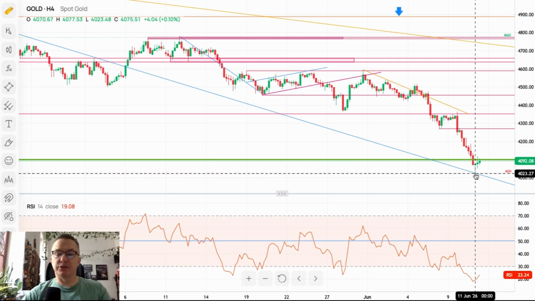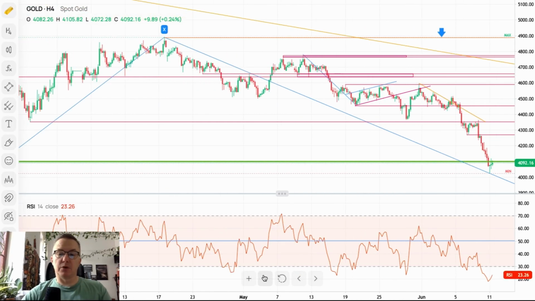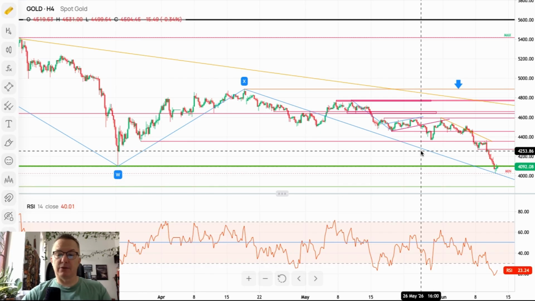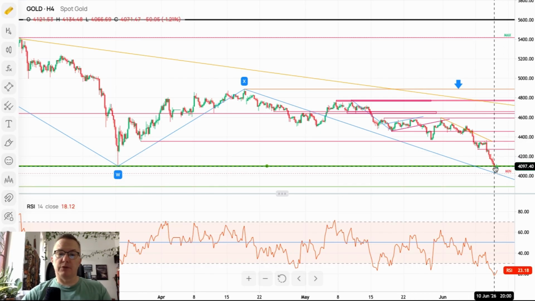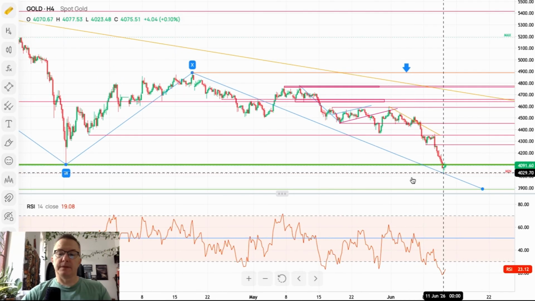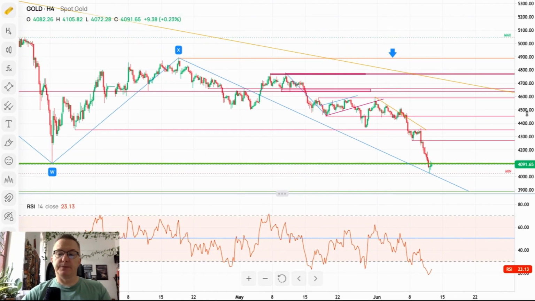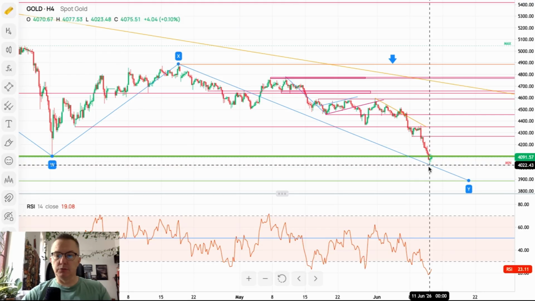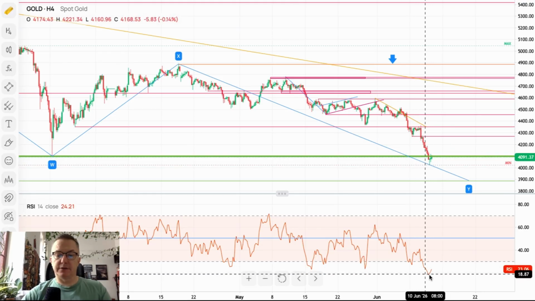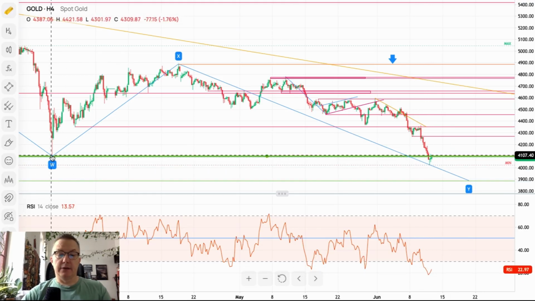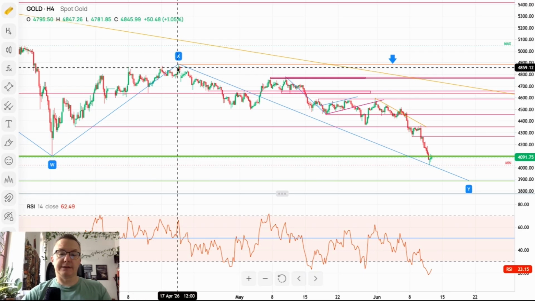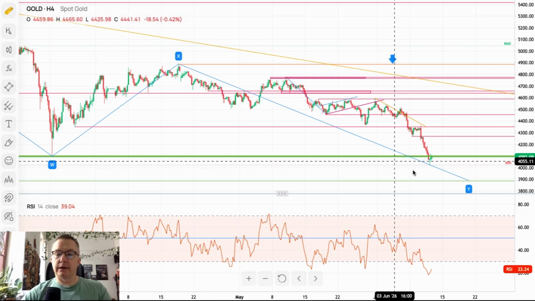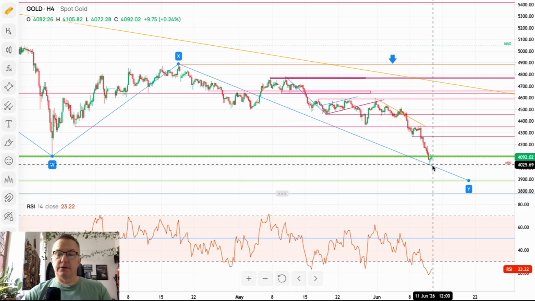Local low $4,023. So we broke below the lows of the wave W. So officially there is no problem for the wave Y to be completed here, or from the technical point of view it would be okay to move higher. Extremely oversold conditions that have not been seen since the wave W was made. The low for the wave W was made on March 23rd, and from that low we went as high as 4,847. Okay, so maybe it is time for the gold to bounce higher.